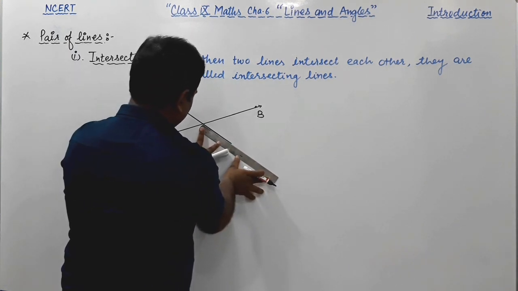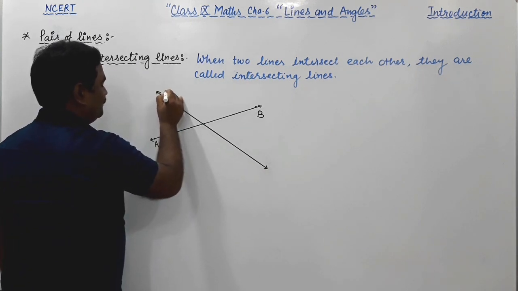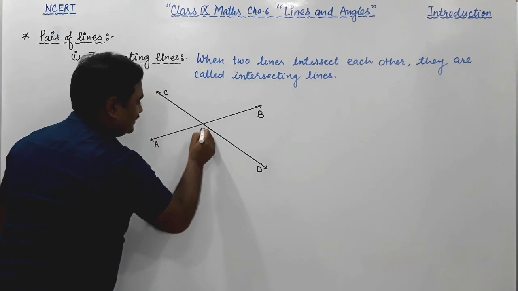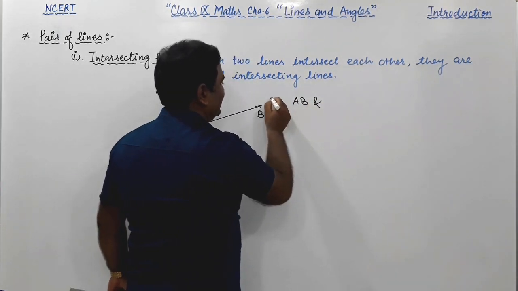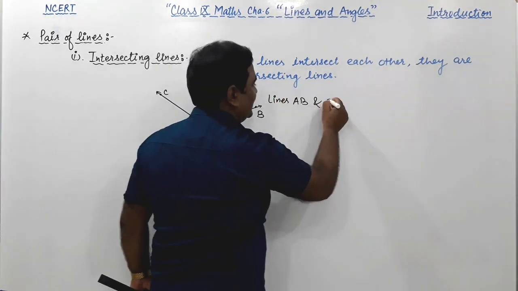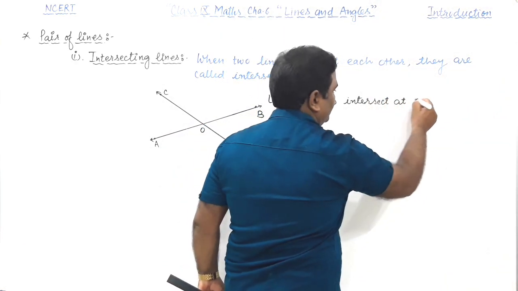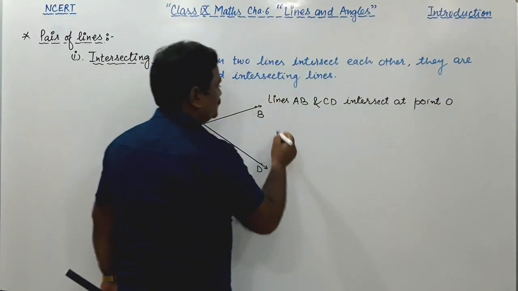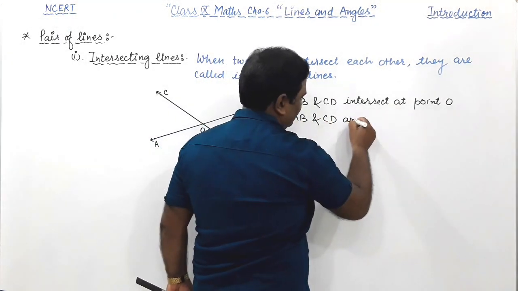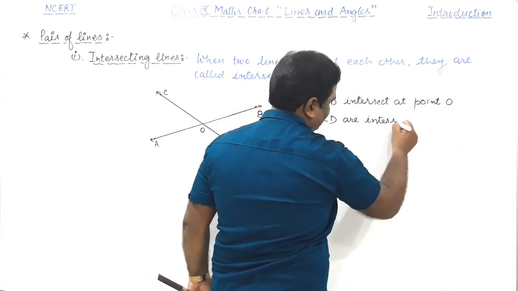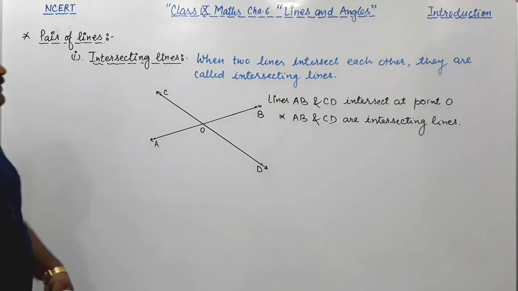AB and CD intersect each other at point O, so that AB and CD are intersecting lines. Right, friends?